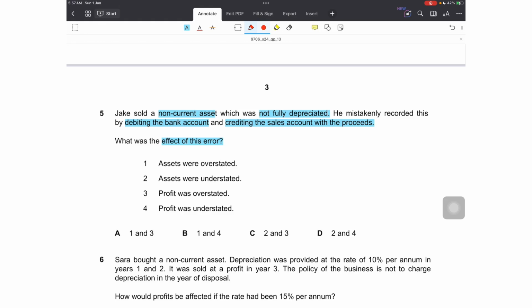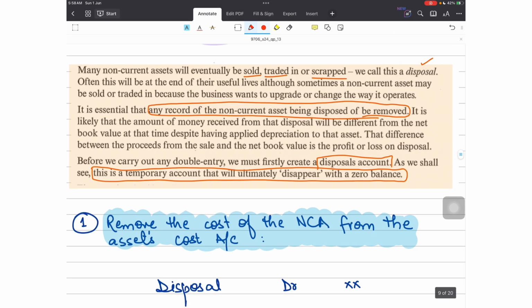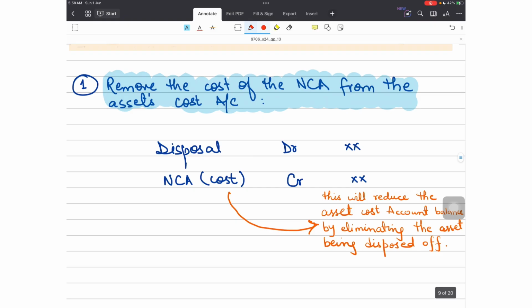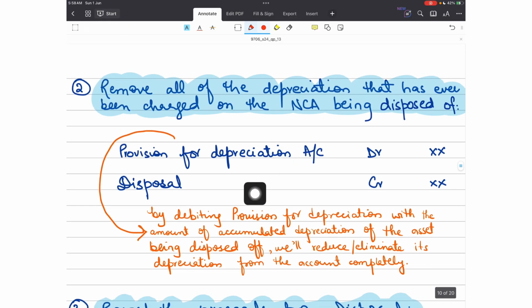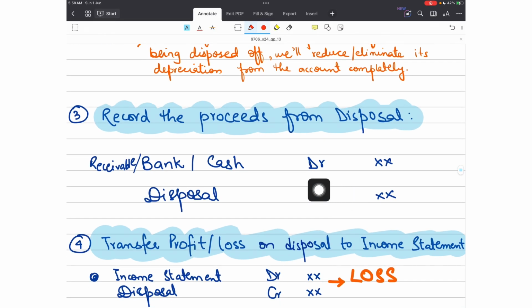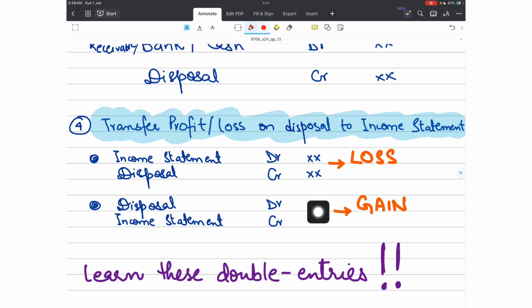Okay, so when there is a disposal in the business, we know that we have to record the disposal using 4 transactions. The first one is to write off the cost by crediting the cost account and debiting the disposal account. Second is to write off the depreciation by debiting the accumulated depreciation charge so far on that non-current asset, and crediting the disposal account. Then third is to record the disposal proceeds. Bank or cash is debited, or even if it's a receivable, that is debited, and disposal account is credited, and then the difference between the two sides would either be a gain or a loss.